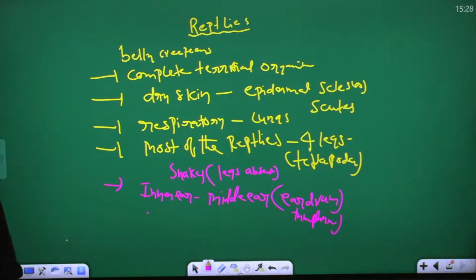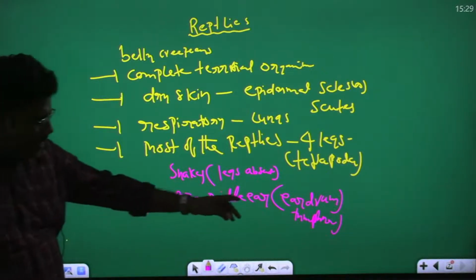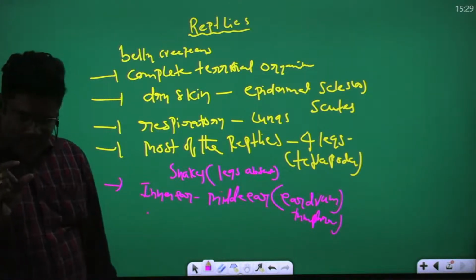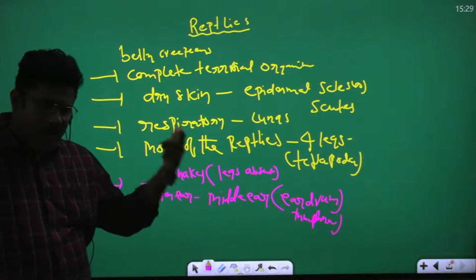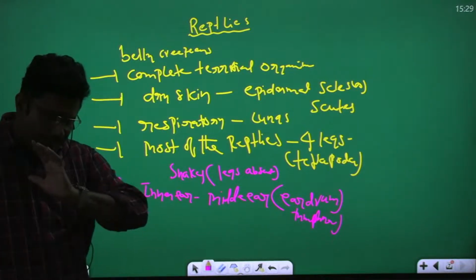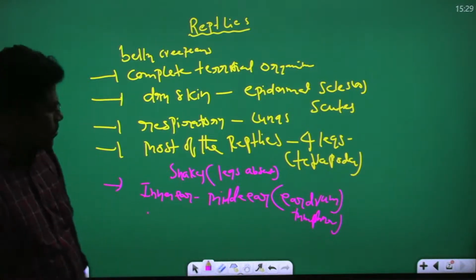In reptiles and amphibians, inner ear and middle ear are present, but the external ear is absent. Ear pinna is absent. In amphibia and in reptiles, inner ear and middle ear are present. External ear pinna is absent. In the middle ear, eardrum, which means tympanum, the sound receiving organ, is present. But in amphibia and reptiles, external ear pinna is absent.